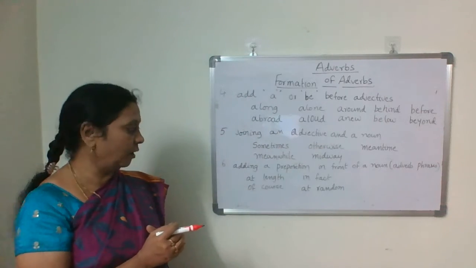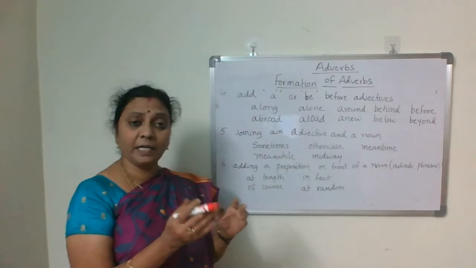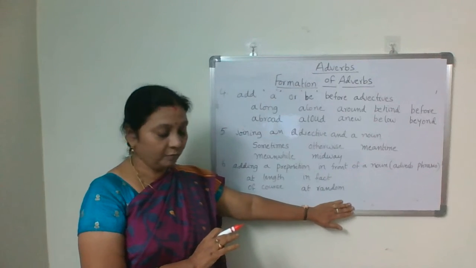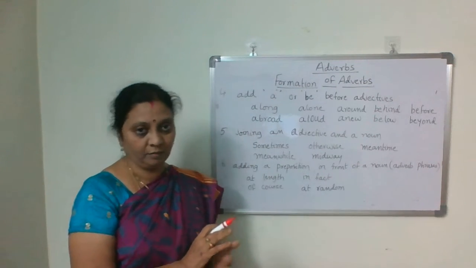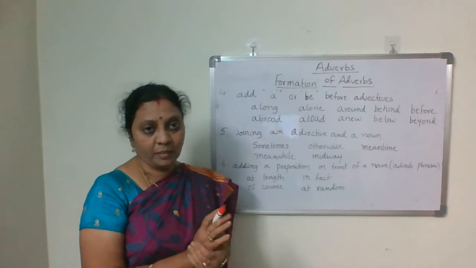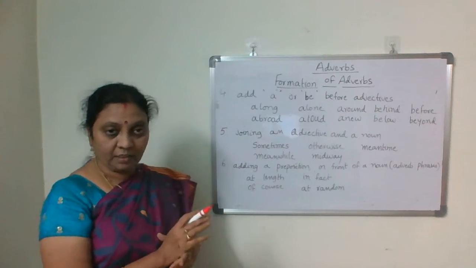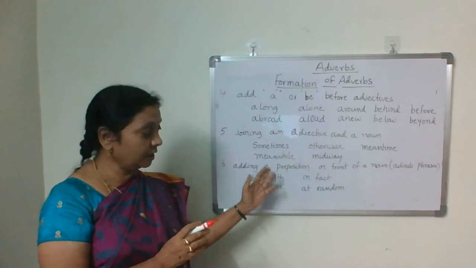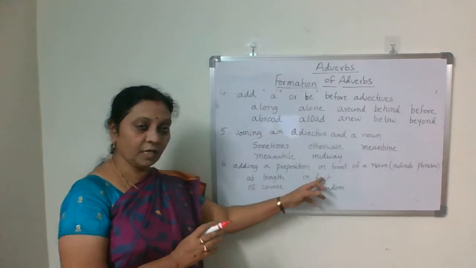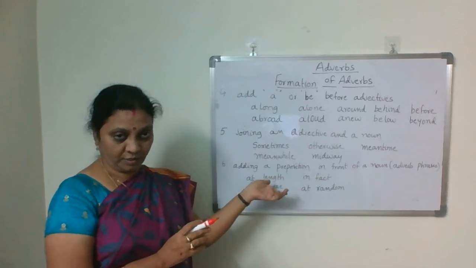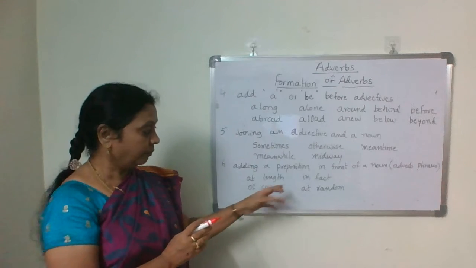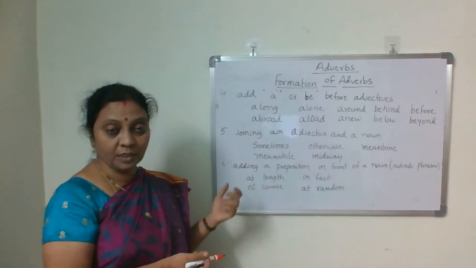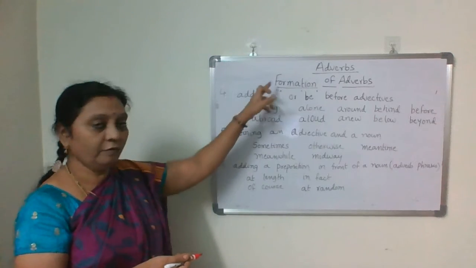The next one is adding a preposition in front of a noun. These are adverb phrases we call. What is a phrase? A phrase is a group of words which convey partial meaning, isn't it? We learned that in the first video itself. So these are adverb phrases. What are you doing for these? In front of a noun, you are giving one preposition. Then they become adverb phrases. In fact, at random, of course, at length. So these are the other formations of adverbs.